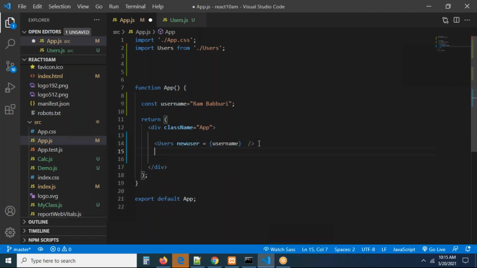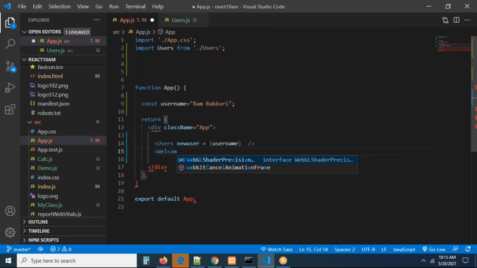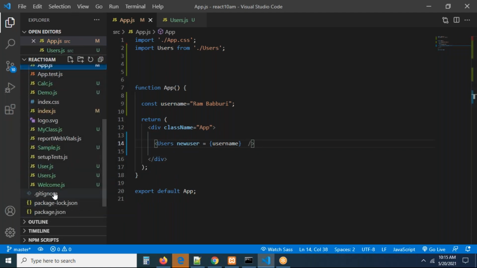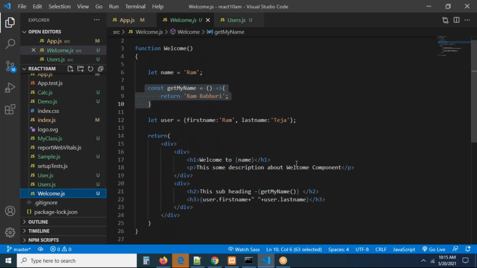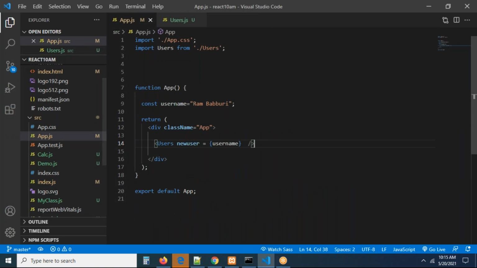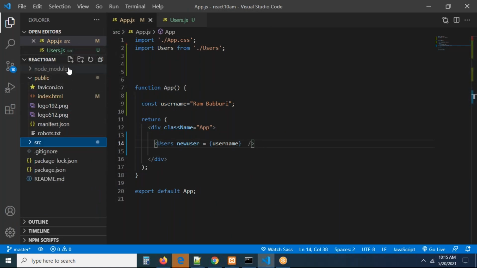You have welcome.js also. Now you can go and check this welcome.js also. I'm copying. So a welcome component is also there, I believe. There is no welcome component inside of it. Let us go and check this. So we have welcome here, I believe. Yes, welcome.js is there. I want to bring the name to this component, guys. How can we bring the name to this component? That's what we have to check. You created one component, the users component, or else you can create a new component. Do one thing. Let me create a component with the name list.js.